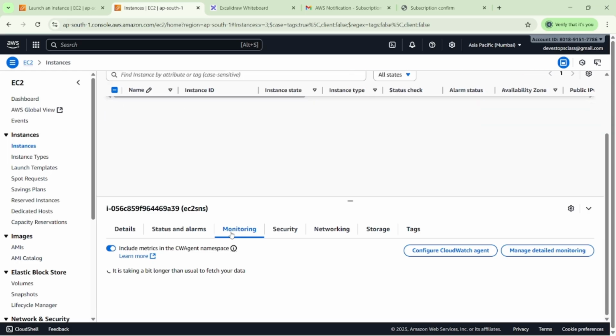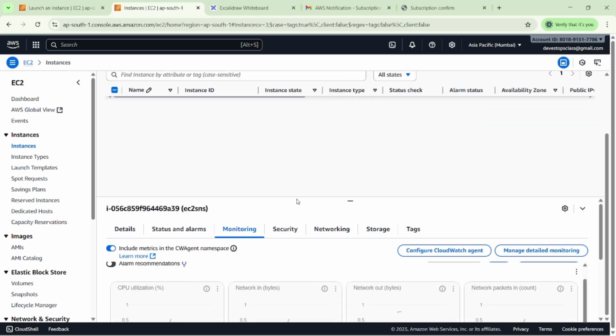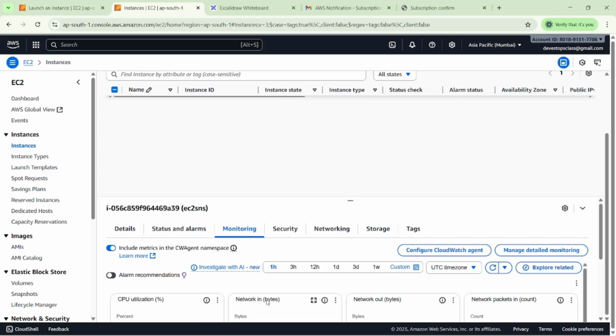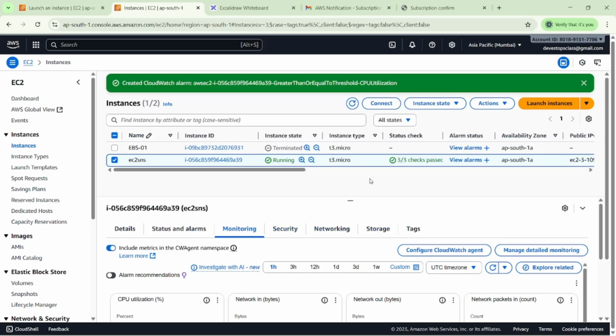You can see in Monitor the CPU utilization. We already put one condition there. Once our condition is met, it will trigger. Otherwise, it won't trigger.